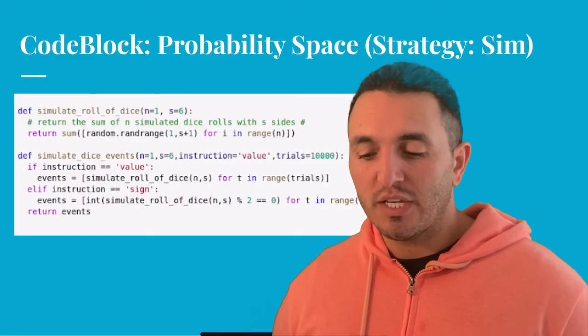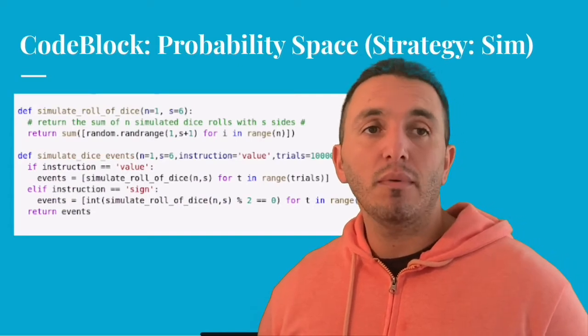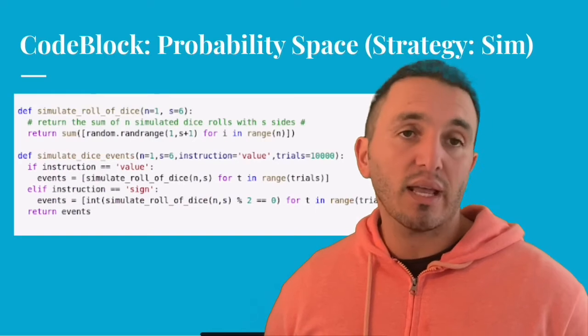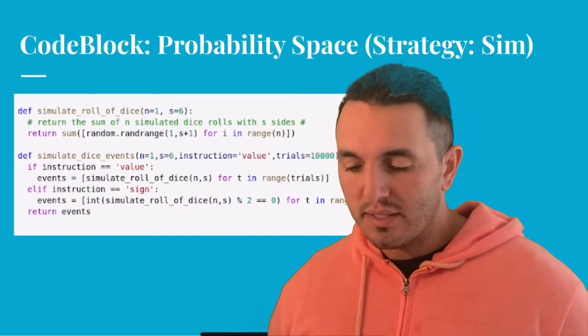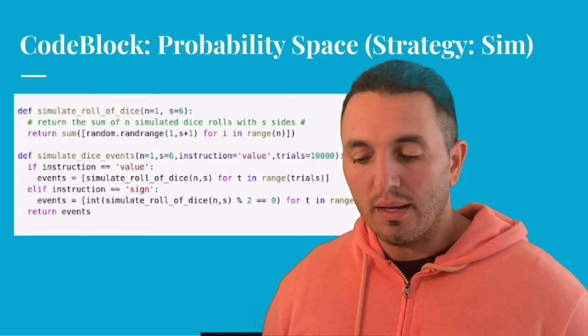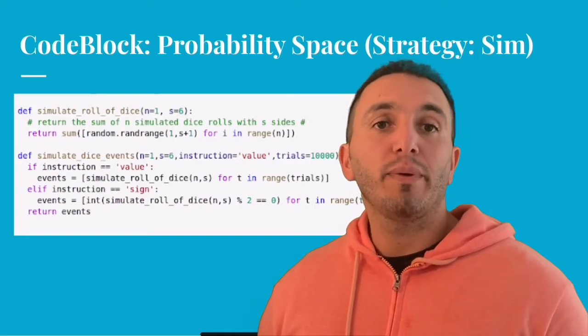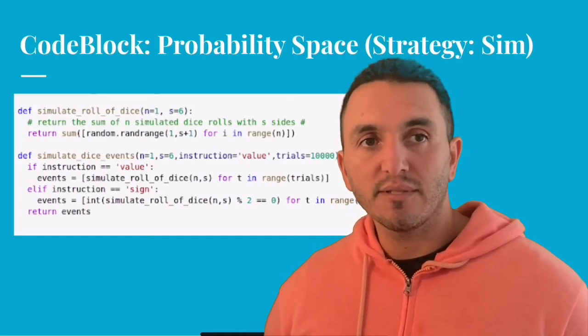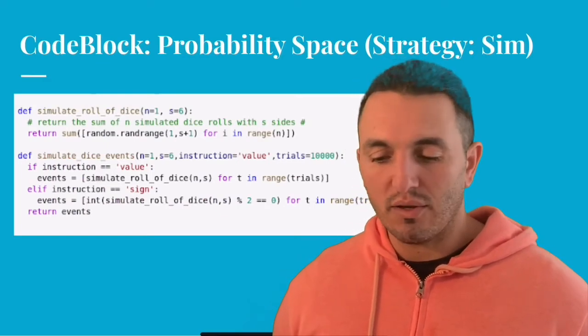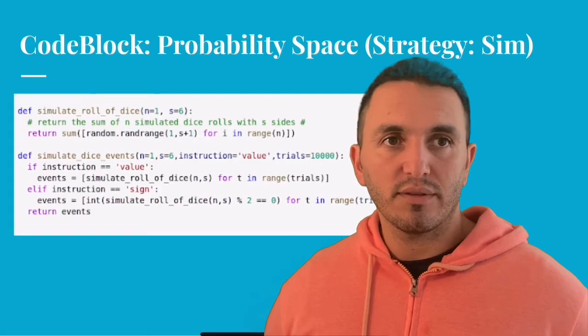The first function returns us the sum of any amount of dice with any amount of sides. The second function, depending on whether we're interested in the sign or the value, repeats the first function many times and then gives us back a list that has all of the events. So this gives us events.